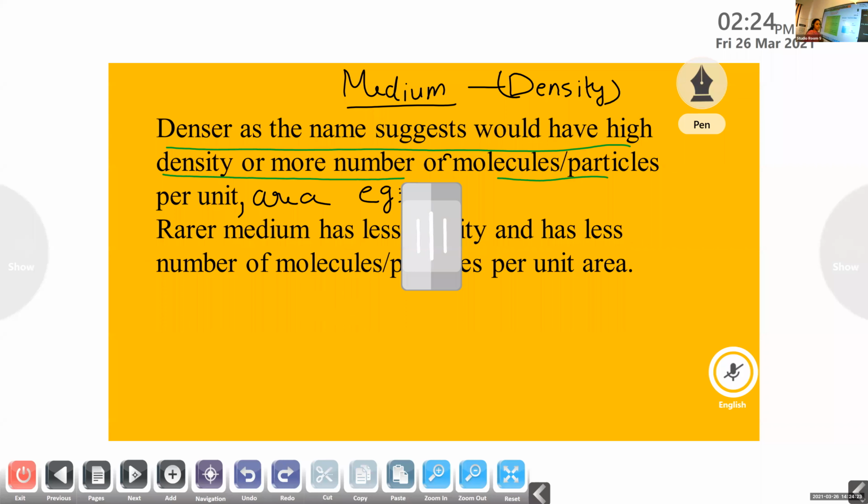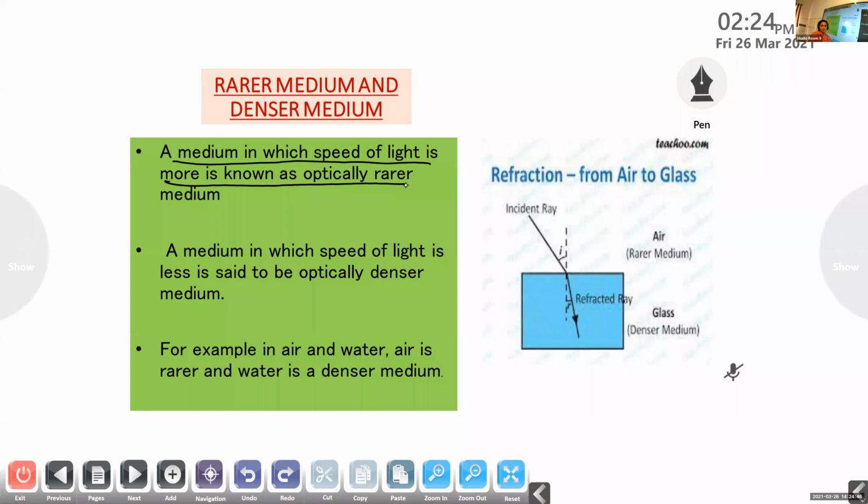Now, one more property is there for the rarer medium. A medium in which the speed of the light is more is known as optically rarer medium. In the case of rarer medium, the speed of the light is more. Its density is less, but the speed of the light in the case of a rarer medium is high. In the case of a rarer medium, density is less, but the speed of the light is more.